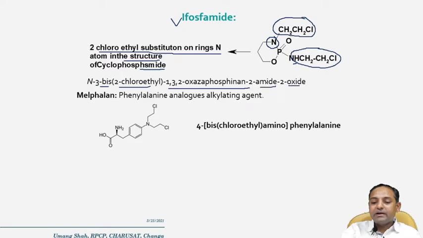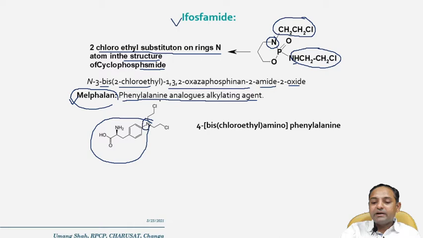Okay, so this is IUPAC nomenclature. Another drug in this category is melphalan. Melphalan is called a phenylalanine analog of the alkylating agents. In exam questions like "which of the following is a phenylalanine analog of alkylating agents," the example is melphalan. If you look at the structure, this is the structure of phenylalanine and